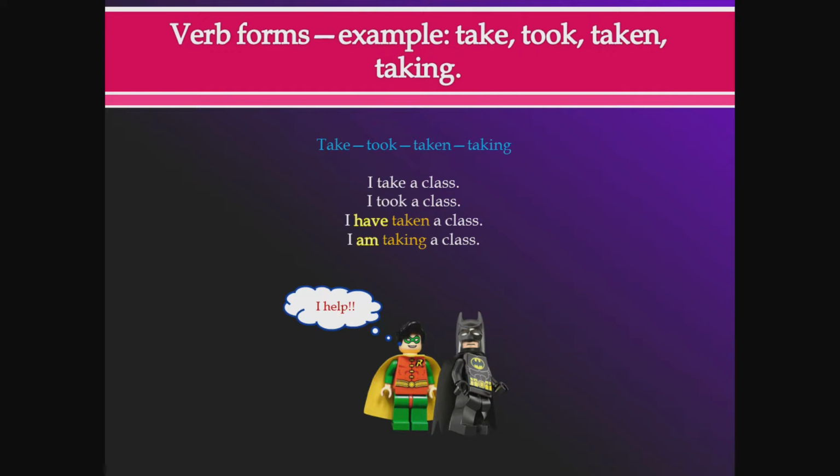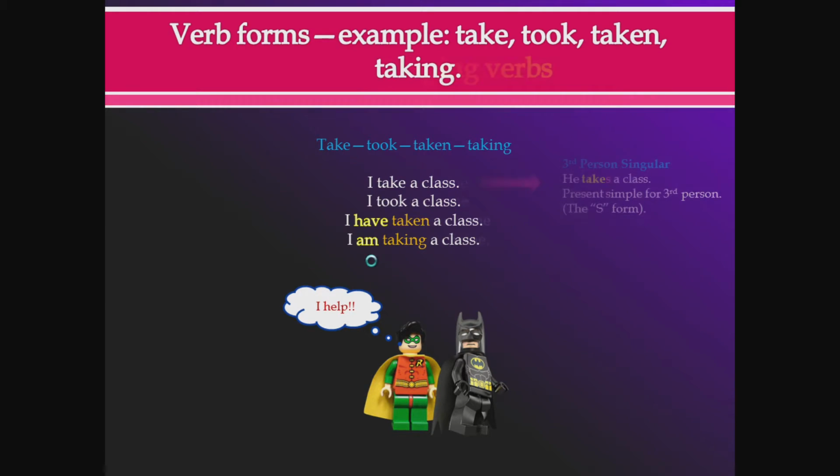Okay? Now look at this sentence, just to give an example. I have taken a class, right? Or I had taken a class, or I would have taken a class. So there are different meanings of the same word spelling, taken, right? Now, how do we get those different meanings? We add a second verb to it, like I have taken a class, or I am taking a class. So these are verbs, have and am. These are also verbs. Now, these verbs clarify the meaning. They help the verb express the subtleties of the meanings you're trying to express. So these are called helping verbs.